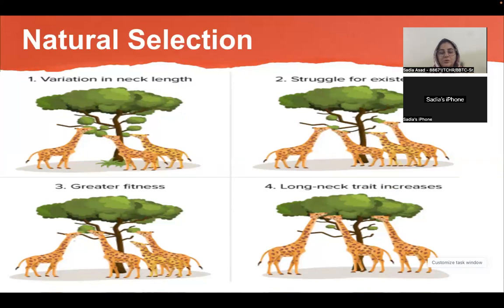So those who had a short neck were not able to reach the food on the upper branches of the trees, and those giraffes which had a long neck were able to reach the long branches, and they later on reproduced and survived better, which he also called the survival of the fittest.